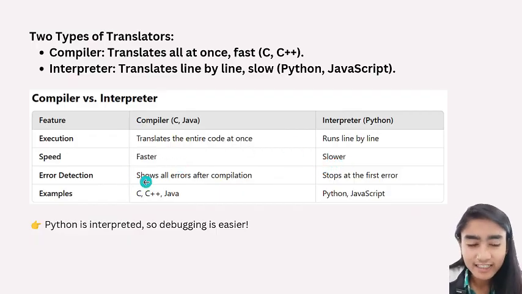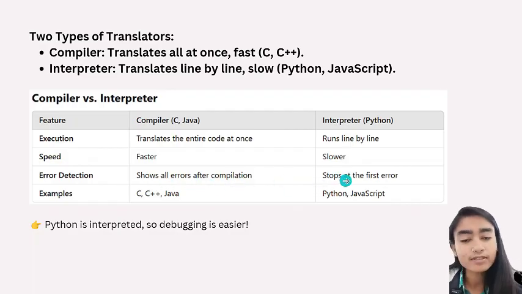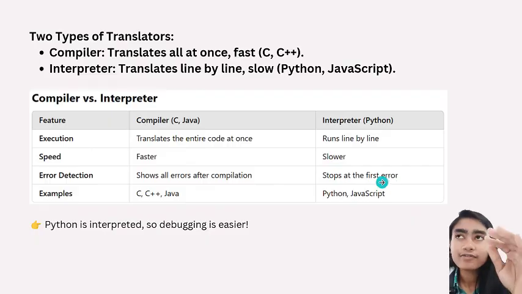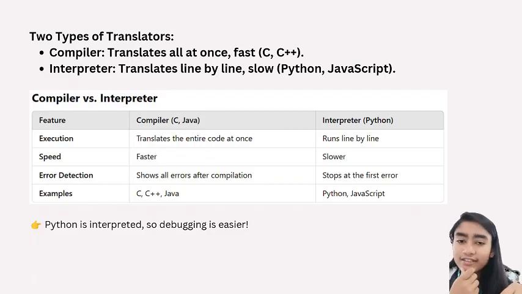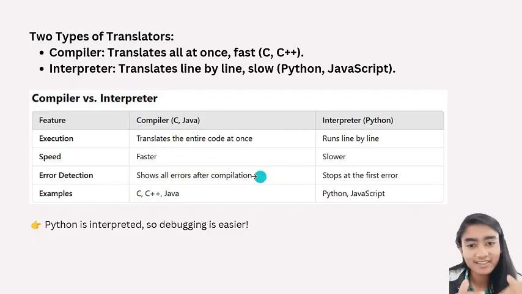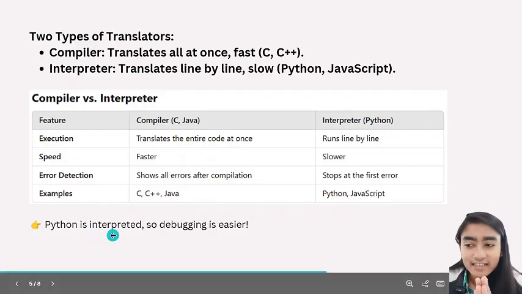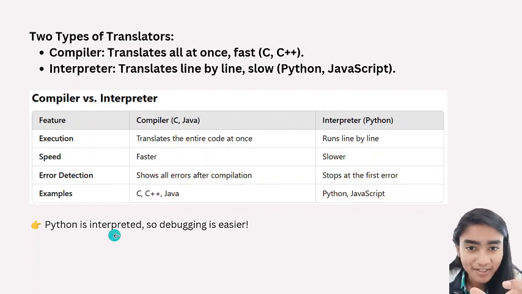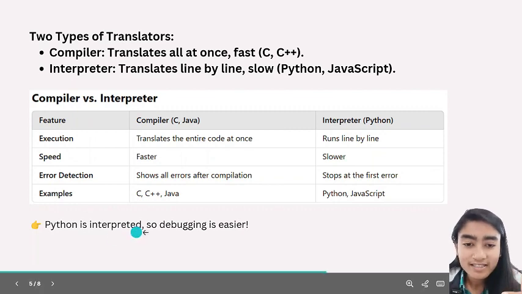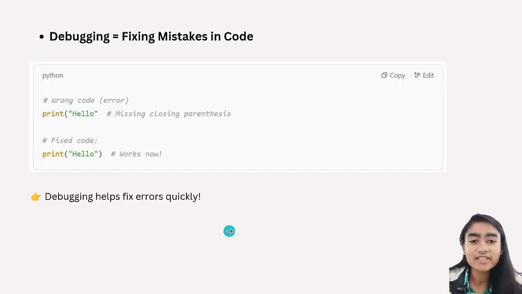If we talk about error detection, in case of a compiler, it will show all the errors at once, and in case of an interpreter, it will show one error. Like if we have 100 lines of code, then it will show the error at line 5. Then you correct that error at line 5, then it will show the error maybe at line 12 and so on. This type of thing will happen in case of an interpreter. See, we already studied that Python is an interpreted language. Interpreted language means its debugging is easy. If debugging is a new term to you, debugging means fixing mistakes in code.